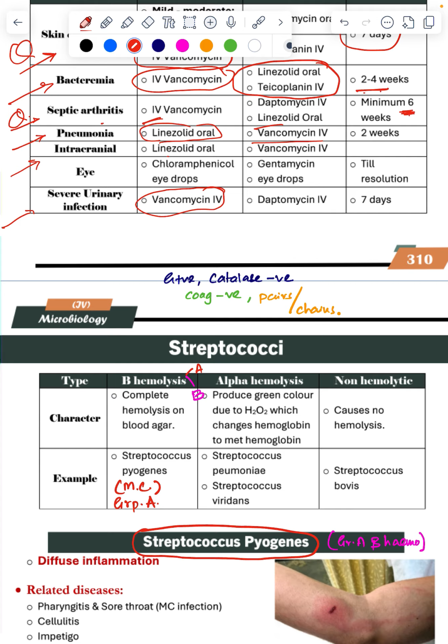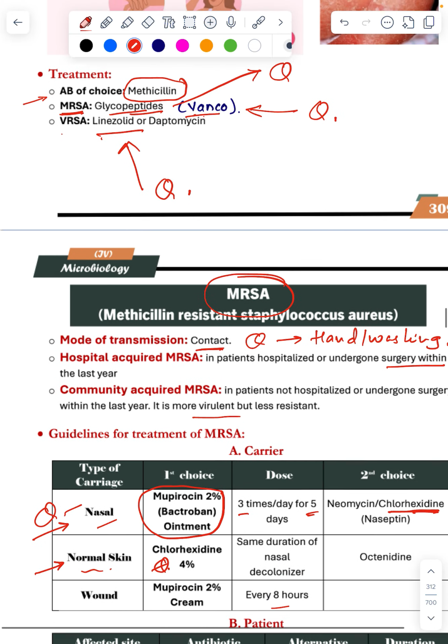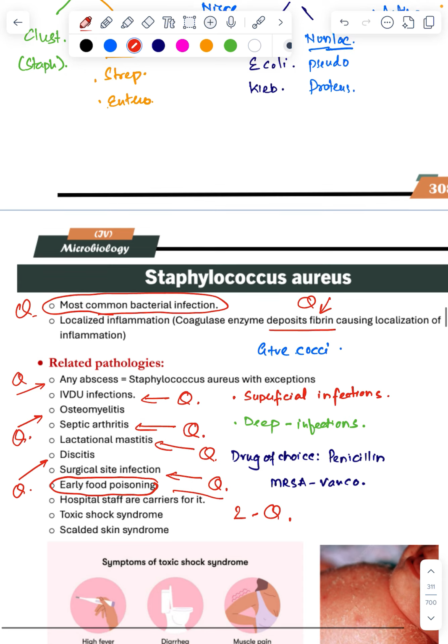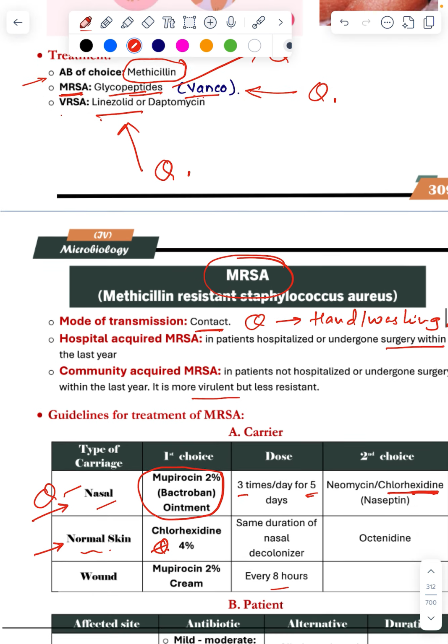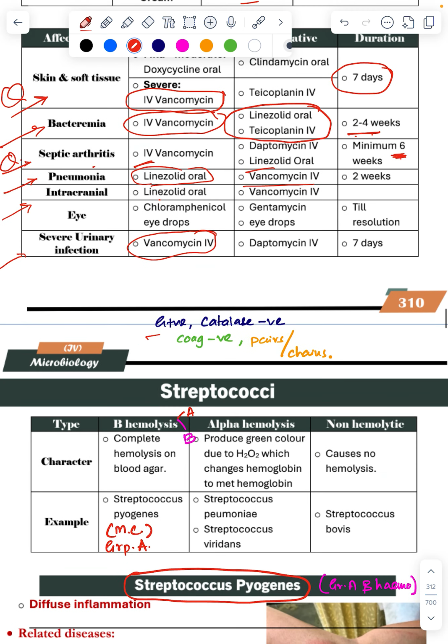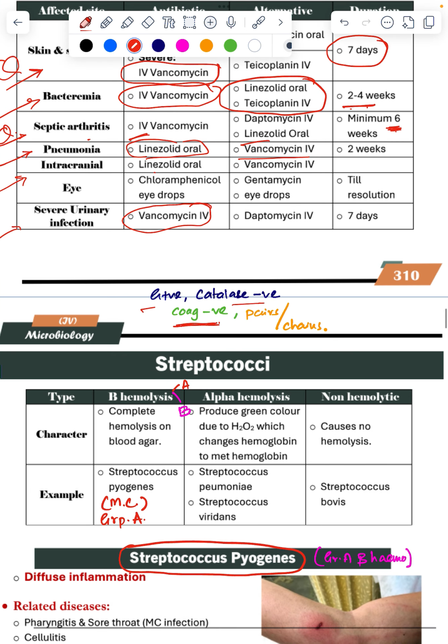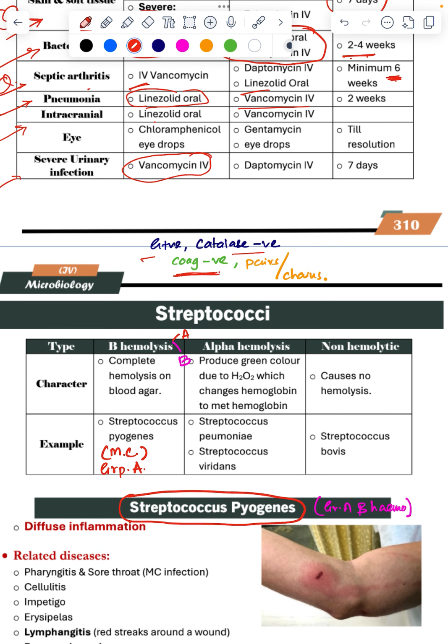Coming to the next organism. Just now staph was limited, it was localized. Now strepto has got widespread. The opposite of staph is streptococci, gram positive, chains we have left. It is catalase negative. Staph had the coagulase enzyme depositing fibrin causing localized inflammation. Now this is coagulase negative, and catalase is also negative. So it causes widespread infection.